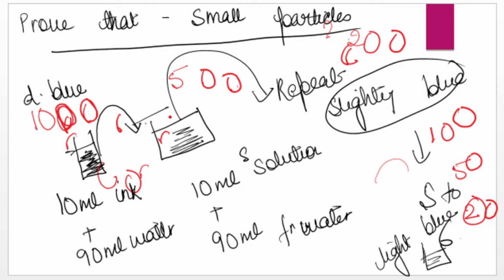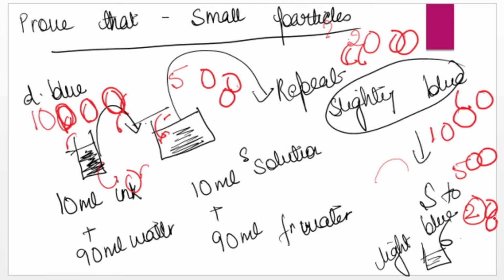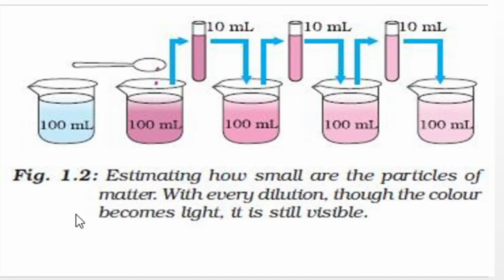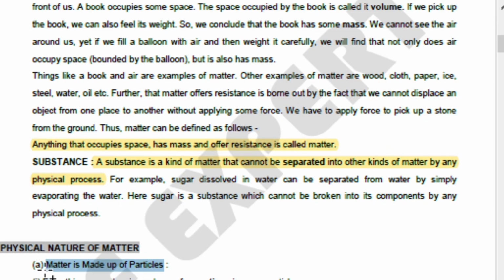So if you keep on decreasing the size of the particles, the number of particles in the ink will be more. So more particles means what? More particles means there will be more color. So this proves that maybe even after 8 or 9 times of dilution, I will still get color. So this means what? Matter is made up of very tiny particles. Matter is not continuous, it is made up of particles, and these particles are called atoms, and they're constant.